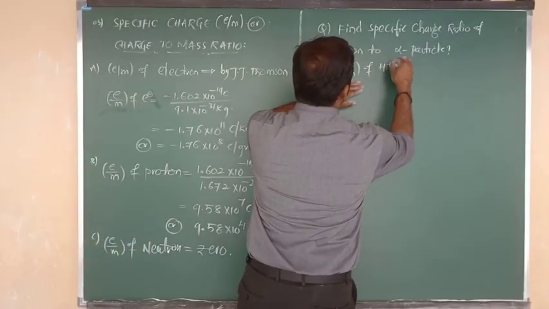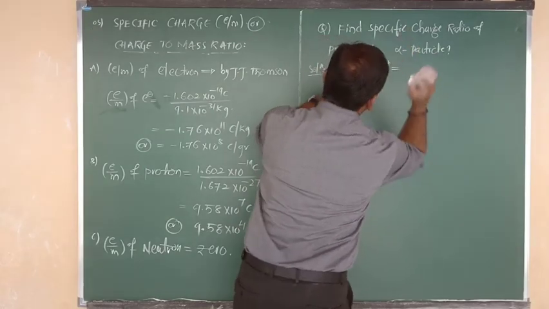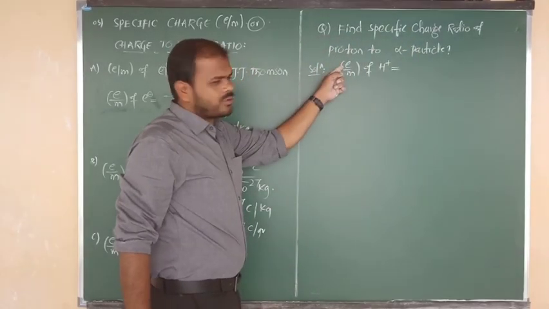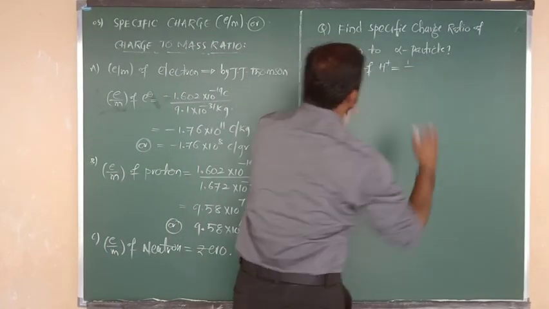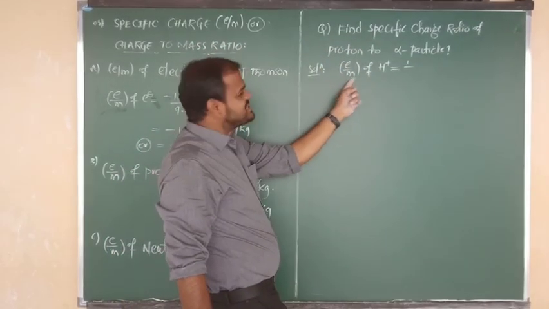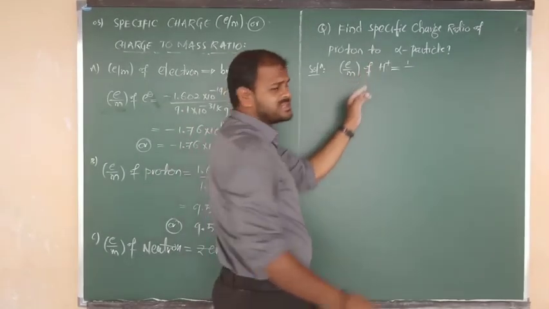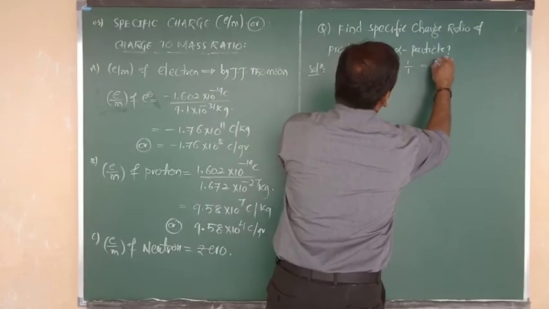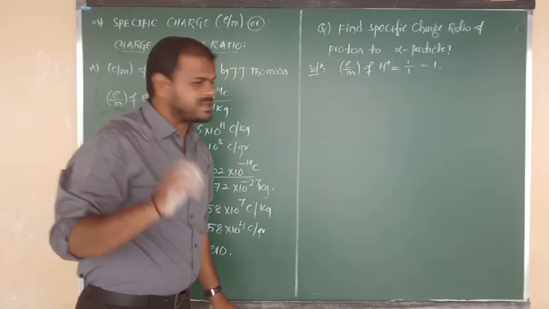The specific charge of the proton, with symbol H plus, equals e, the charge, which is 1, over the mass. For hydrogen, the proton H plus, the atomic number is 1 and the mass number is 1, so the mass value is also 1. So your answer is 1.